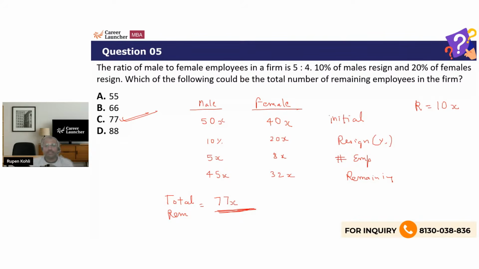So this is what is being tested in an exam. This is the kind of skills, the kind of scenarios that you have to deal with. Based on a certain percentage change, the initial values need to be a multiple of a factor so that what you're dealing with still remains an integer. If that is the primary constraint, which was the logic driving this question. So I hope this makes sense.